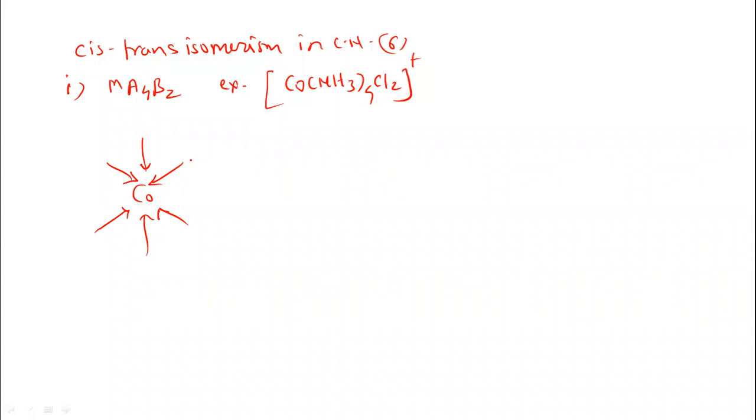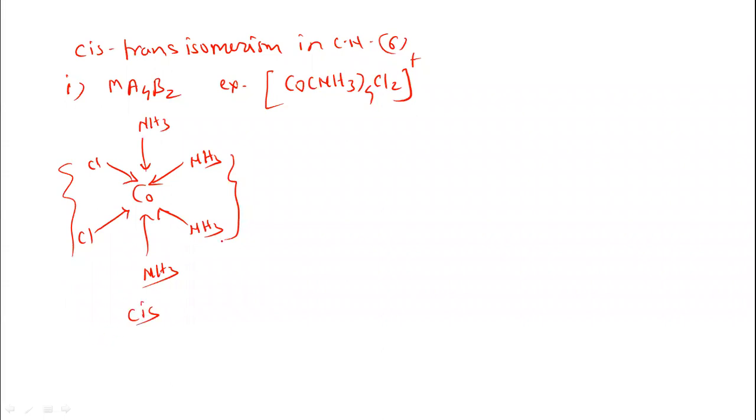So see here, NH3 on the same side, then Cl on the same side, and NH3. Generally here the same groups are on the same side of the metal. So this is the cis isomer.